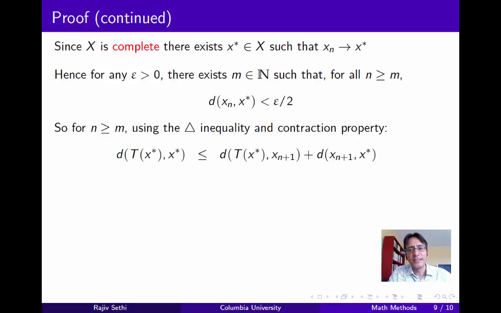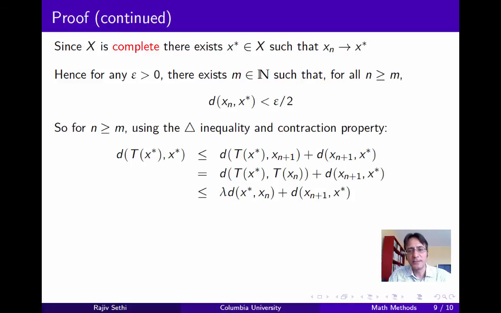Now we're going to use the triangle inequality and the contraction property. So suppose that we have any number n larger than or equal to m, where we have just defined m, and consider the distance between x star and the image of x star. We're trying to prove that this distance is actually 0. Now, by the triangle inequality, it must be less than or equal to the two distances shown on the right side of this expression, and this is true for any n. Now use the fact that xn plus 1 is just the image of xn to get the expression on the right. Now use the contraction property for the first term on the right, so the distance between the images of x star and xn must be less than or equal to lambda times the distance between the points themselves.